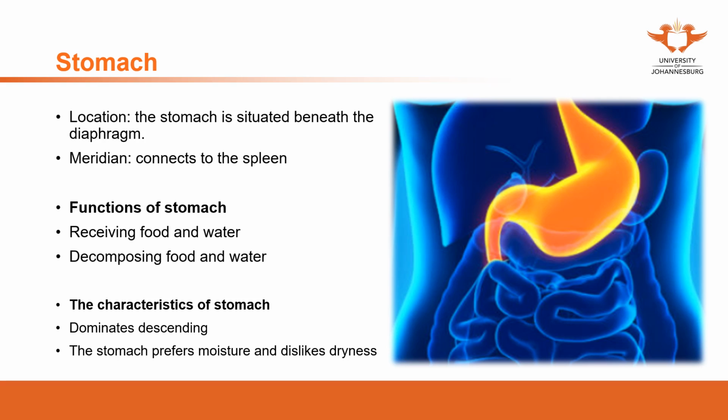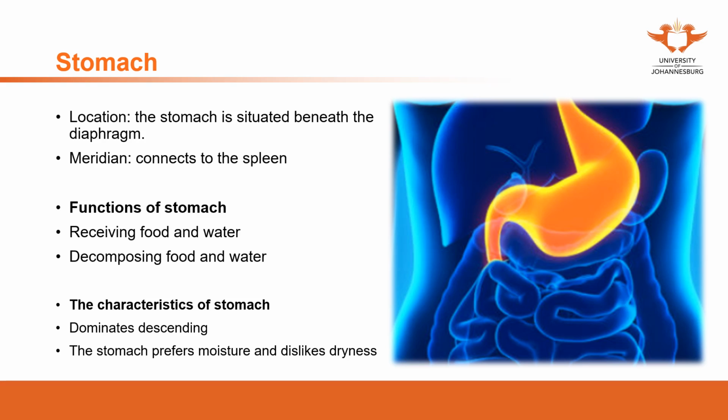Because of this function, the stomach is also considered as the sea of grain and water. The decomposing function of the stomach is supported by the spleen. The stomach can decompose the food primarily and then transport the food to the small intestine.